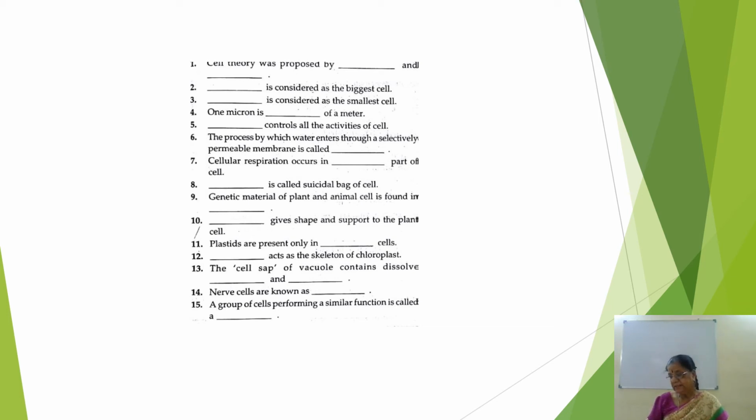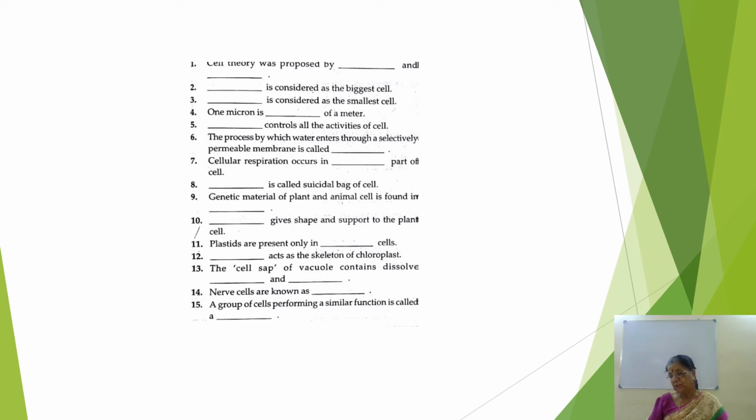First, the cell theory was proposed by Schleiden and Schwann. Second one, egg of ostrich is considered as the biggest cell. Okay. Then third one, Mycoplasma bacteria is considered as the smallest cell. Then 1 micron is 10 to the power of minus 6 of a meter.